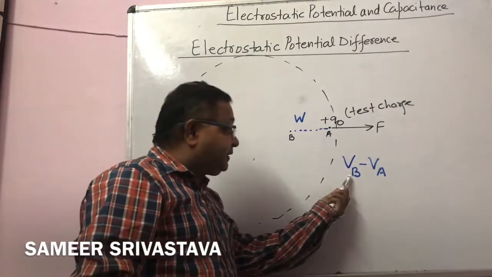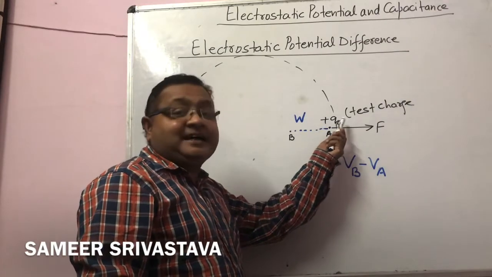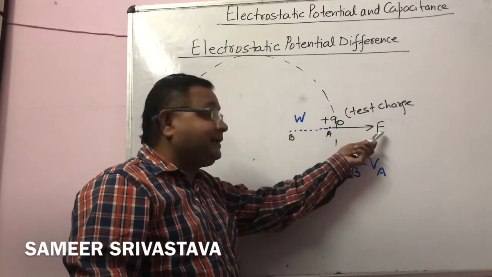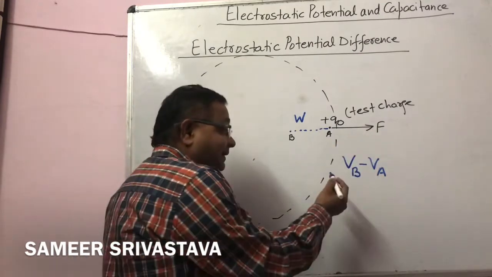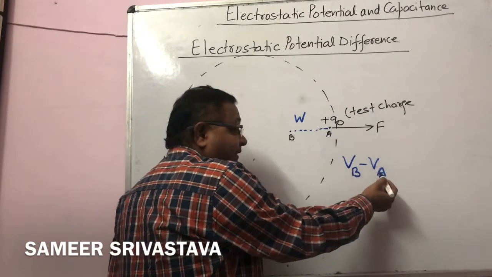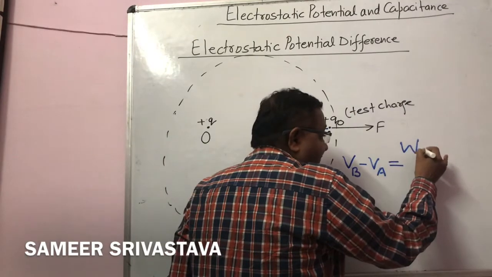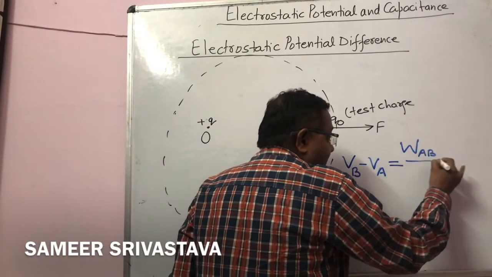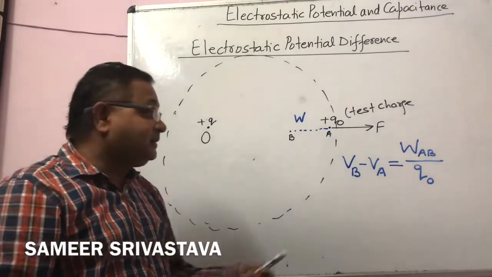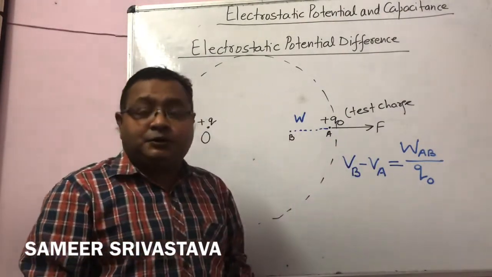The potential difference produced due to the work done in moving a test charge from the point A to B against the electrostatic force is written as VB minus VA, which is equal to the work done from A to B by the charge Q naught upon the charge value.